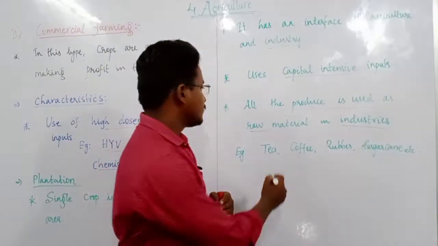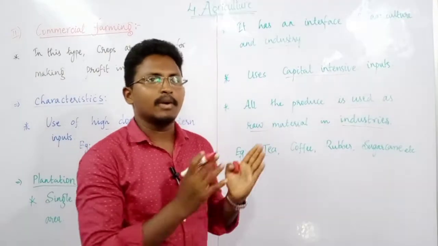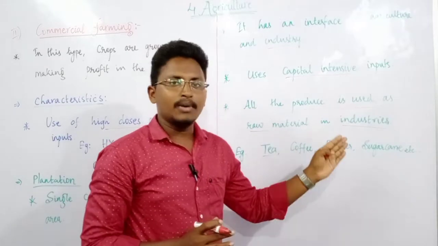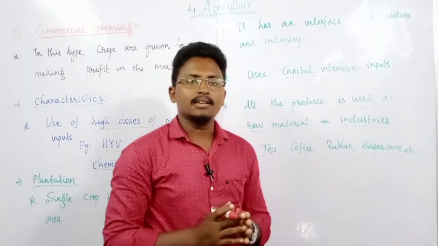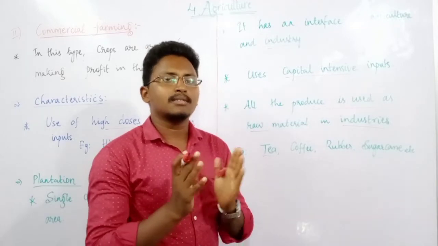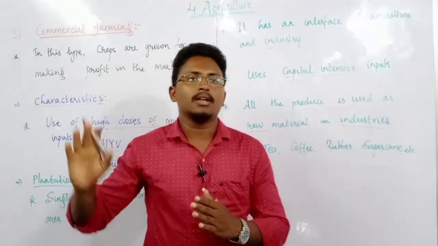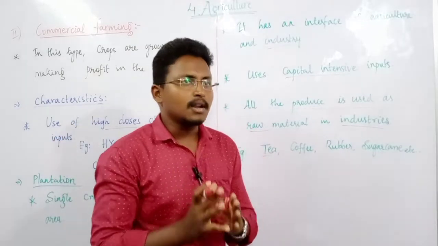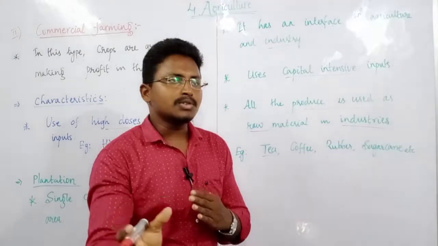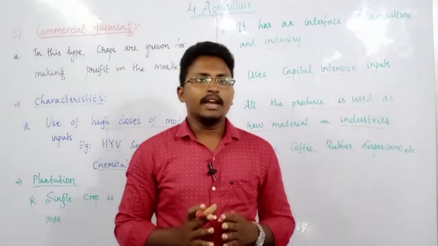For example, tea leaves are used for making tea powder, coffee beans, rubber, sugarcane, etc. All these crops which are grown as commercial crops, whatever they produce, will be used as raw material in industries.